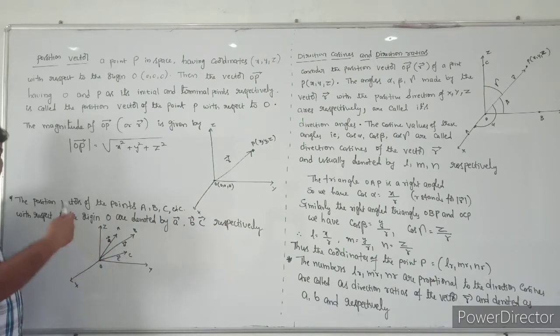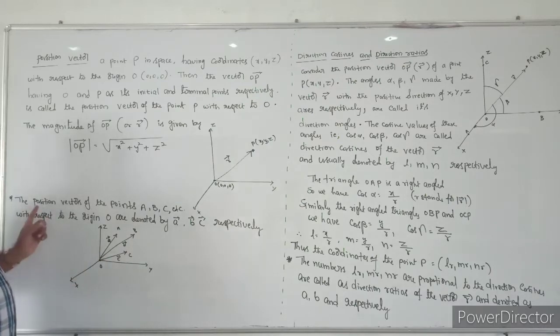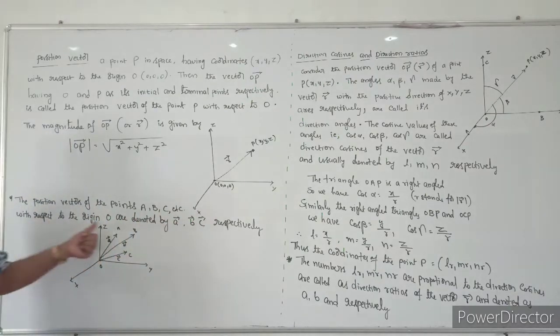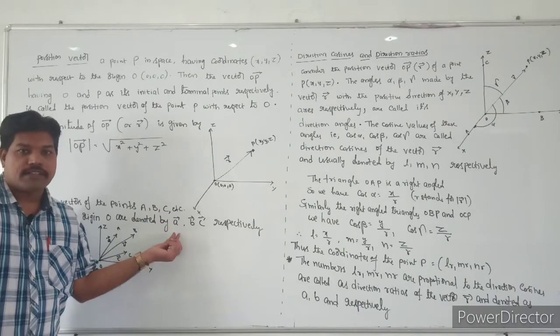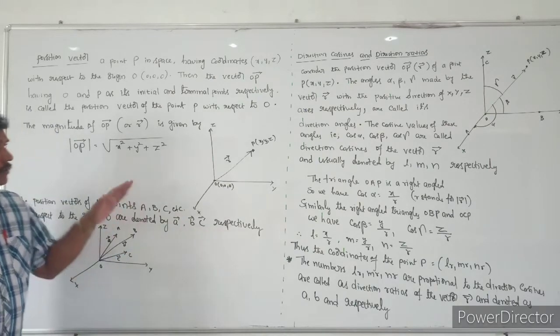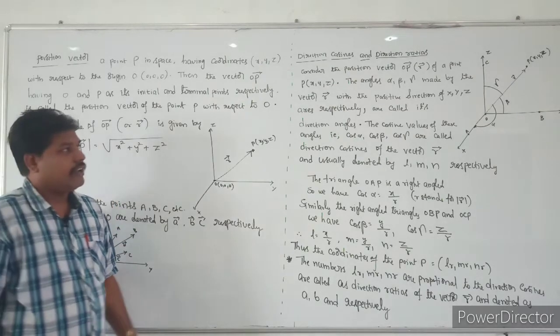And C is a point in space. Then OC bar is the position vector of C, and we can take it as c bar. The position vectors of the points A, B, C with respect to the origin we can take as small letters, that is a bar, b bar and c bar. Okay, so these are the position vectors.